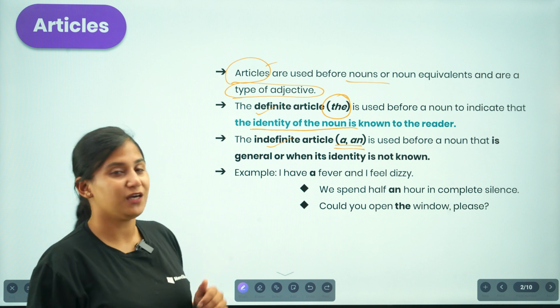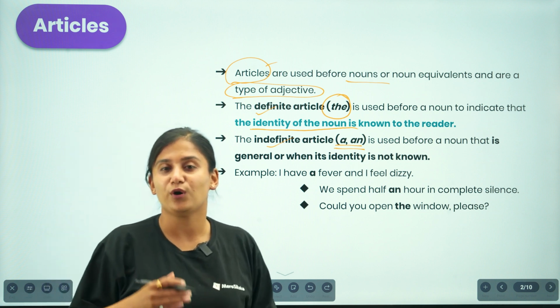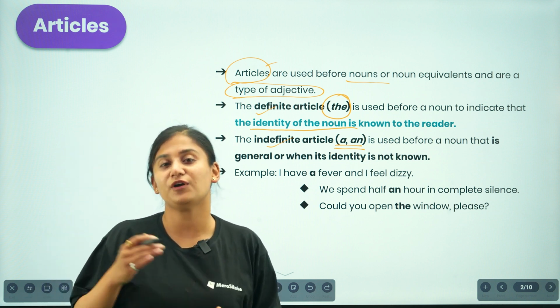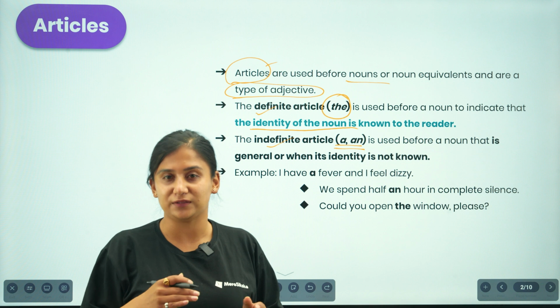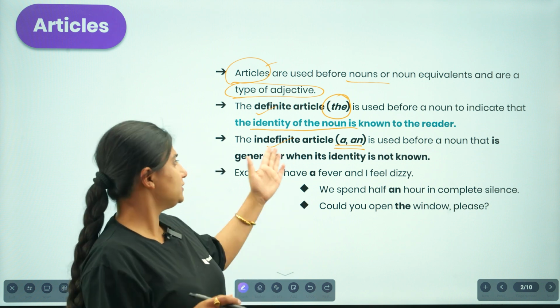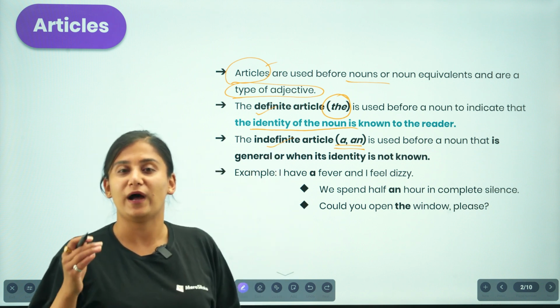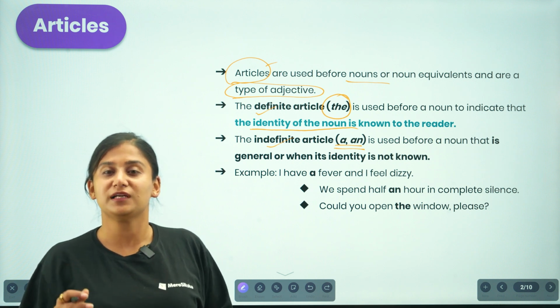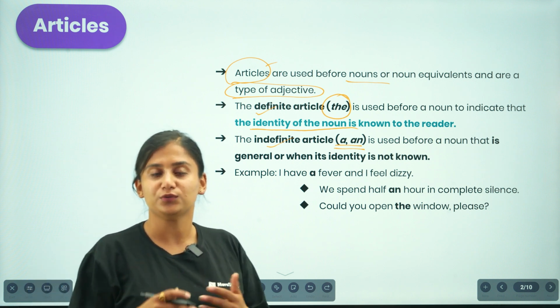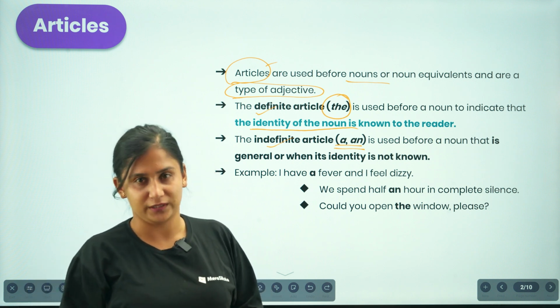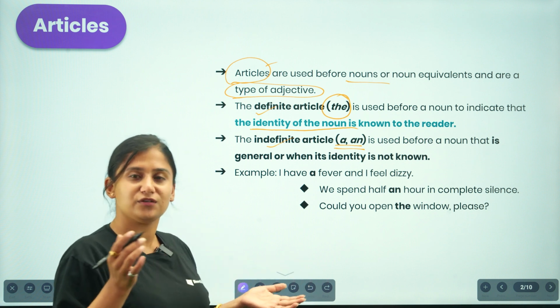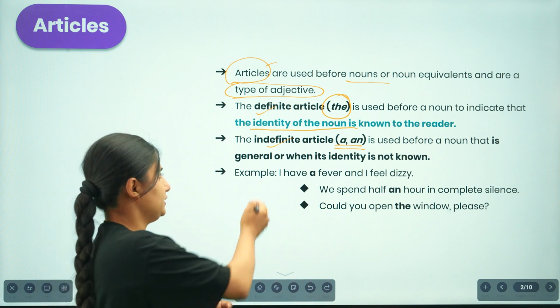We use the definite article "the" whenever we are indicating something familiar to the speaker as well as the listener. We use the indefinite article "a" or "an" when we talk about something unfamiliar to the other person we are talking with, and to indicate a general idea.